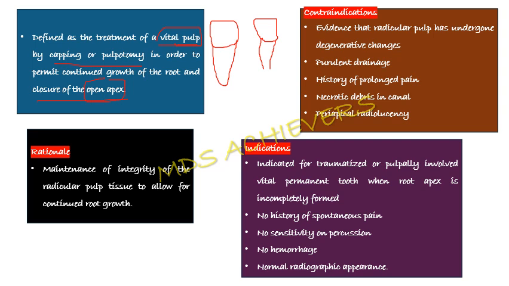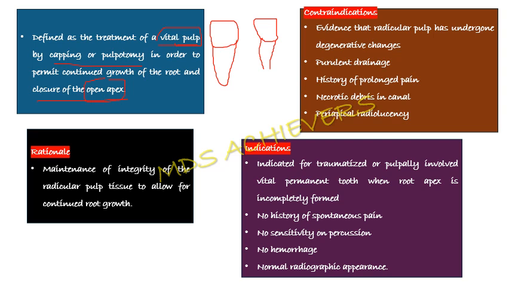So what we will be doing is we will maintain the radicular pulp vitality like that only, so that it will make the growth of the remaining root that has not been formed, on its own. This is called apexogenesis. This is the main rationale of apexogenesis.